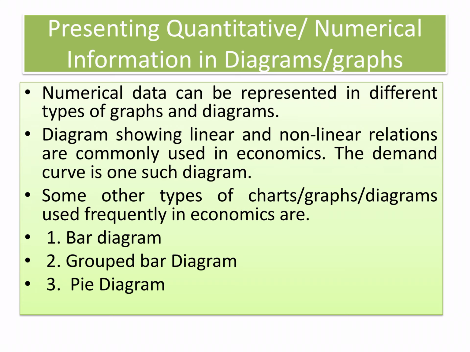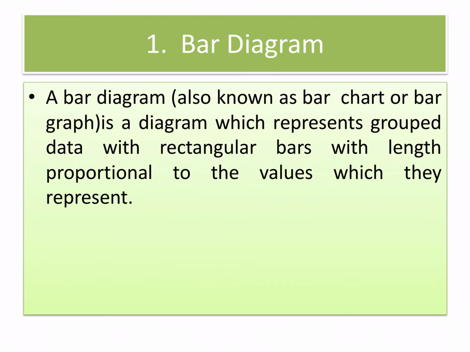Some other types of chart diagram used frequently in economics are bar diagram, group bar diagram and pie diagram. So first is bar diagram. Bar diagram is also known as a bar chart or bar graph. It is a diagram which represents grouped data with rectangle bars with length proportional to the value which they represent. So the bar diagram shows the different sections and points with rectangle bars.